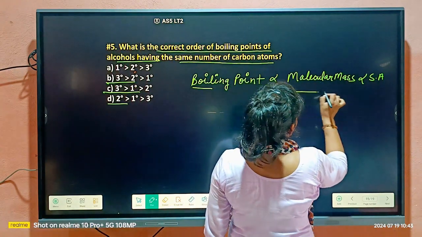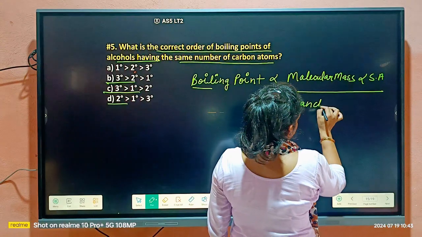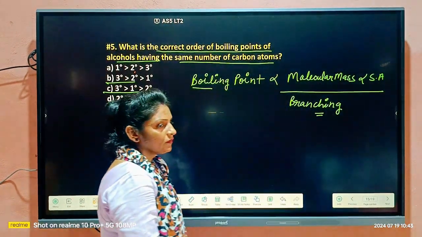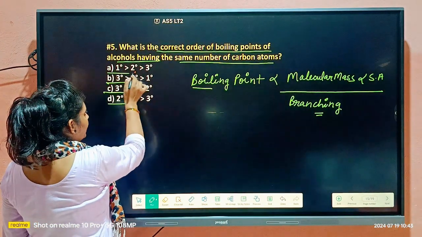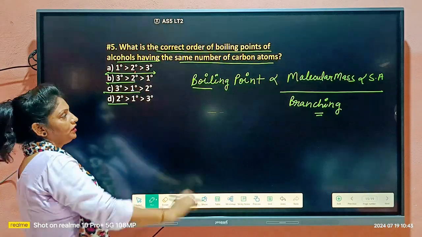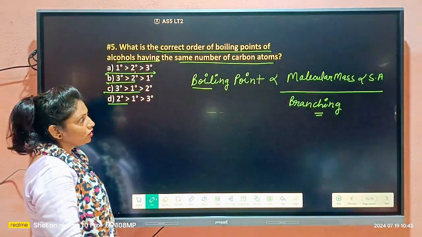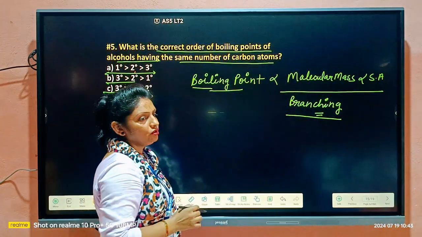But boiling point is inversely proportional to the branching. So students, in which case will more branching be there? In case of tertiary. So if branching increases, then boiling point decreases.